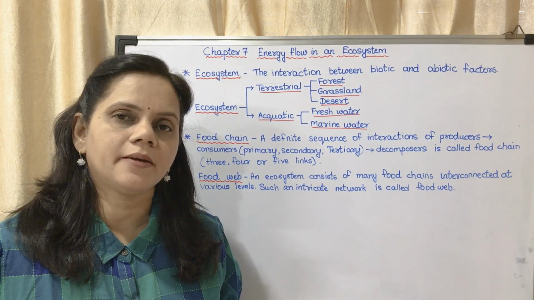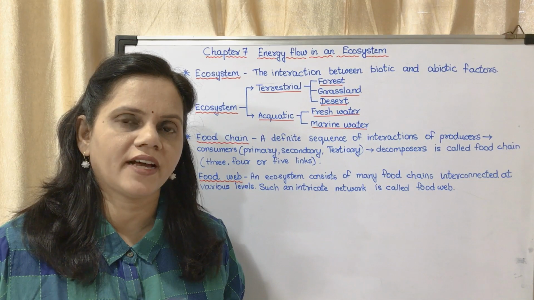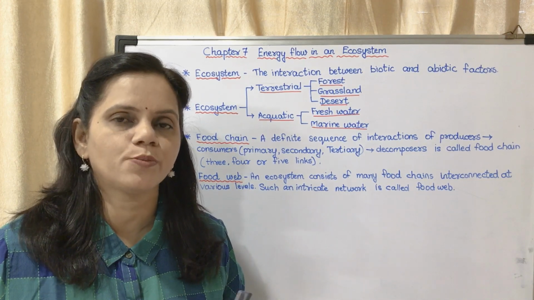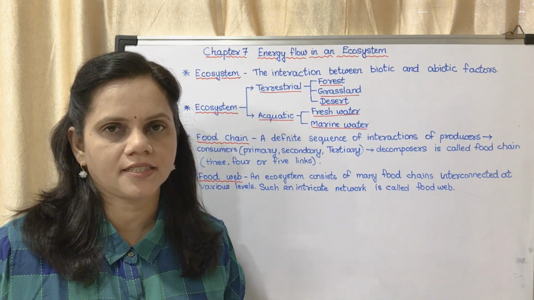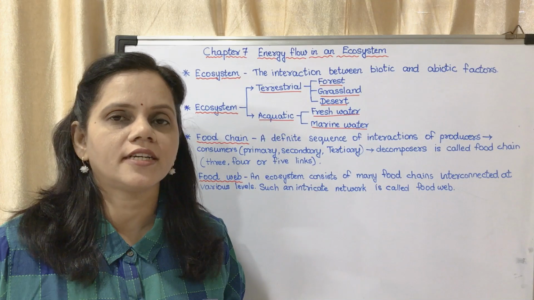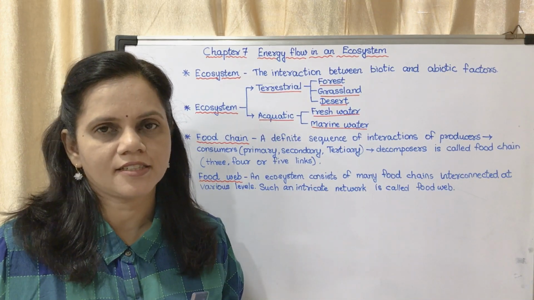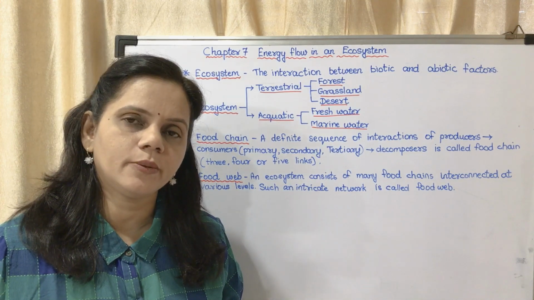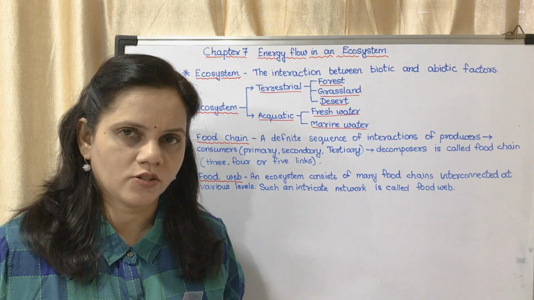Can you tell me examples of biotic factors? We are examples of biotic factors: animals, birds, microorganisms. These are all examples of biotic factors. Examples of abiotic factors: soil, water, air, etc. And the interaction between biotic and abiotic factors is called an ecosystem.